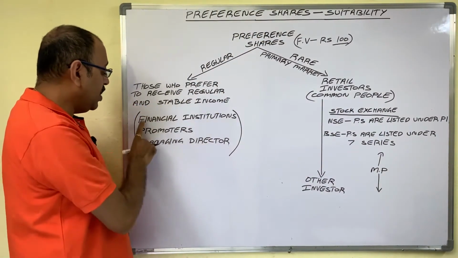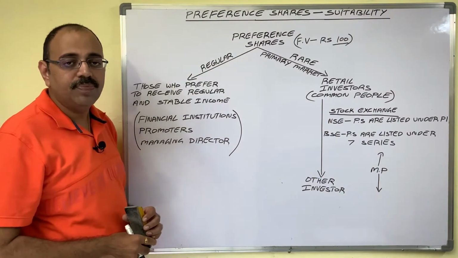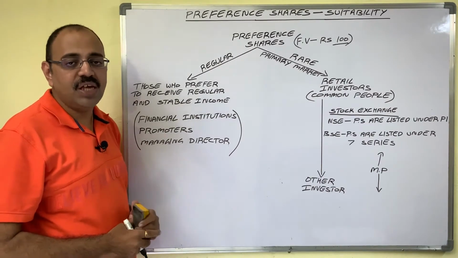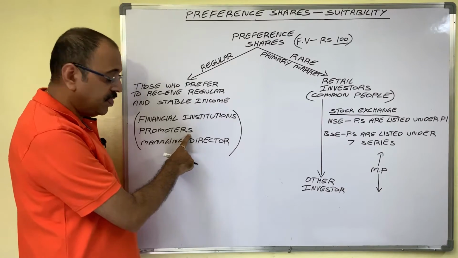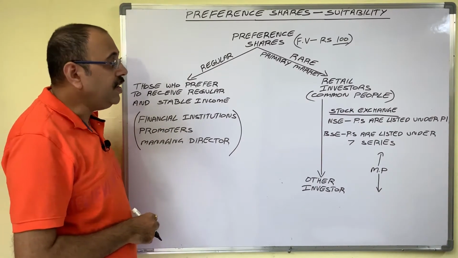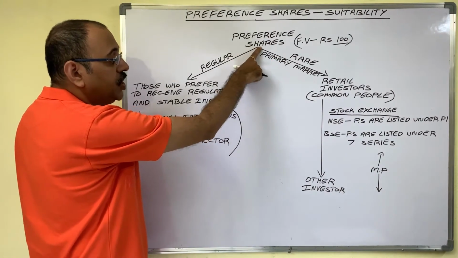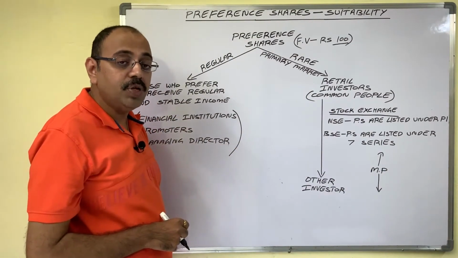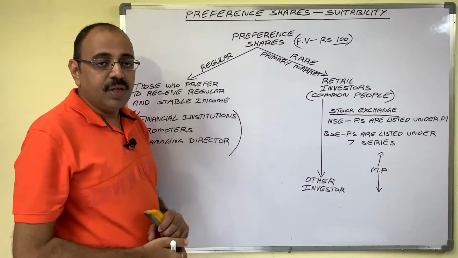Who are they? Financial institutions, suppose commercial banks, insurance companies, IDBI, IFCI, etc. Company promoters, company managing director. And rarely the company sells preference shares to retail investors. Retail investors means who? Common people like you and me.